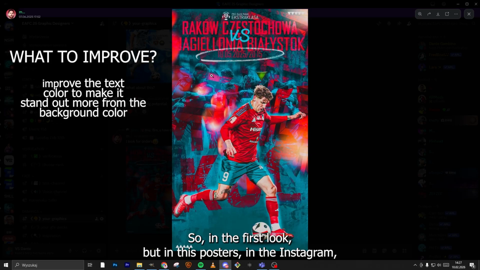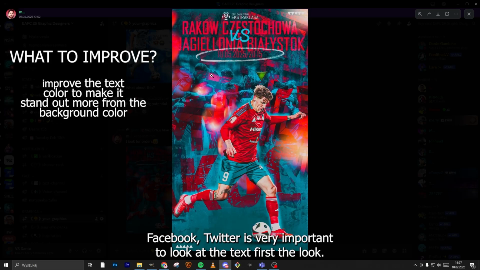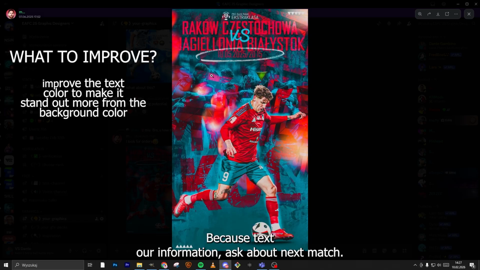On posters for Instagram, Facebook, Twitter, it's very important to see the text first, because the text gives us information about the next match, next event. And it is very important: is the large text white or black? In this situation it's better to choose white or black text.